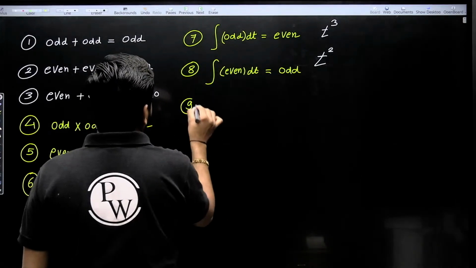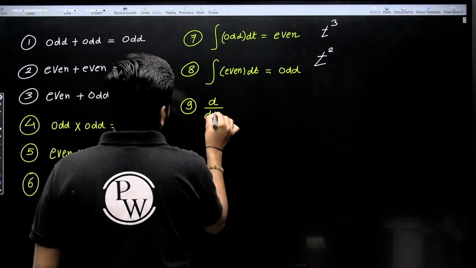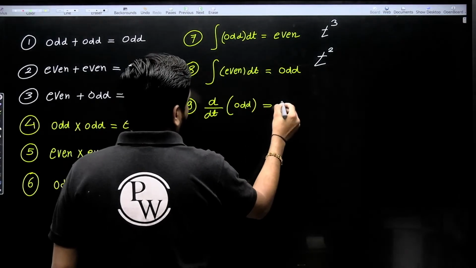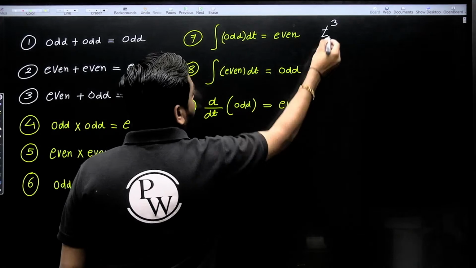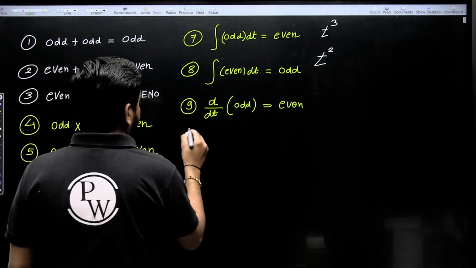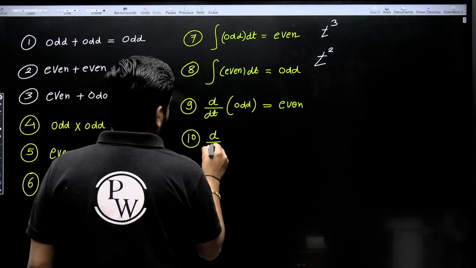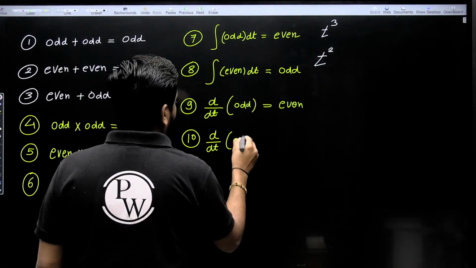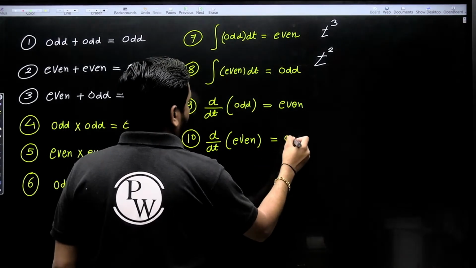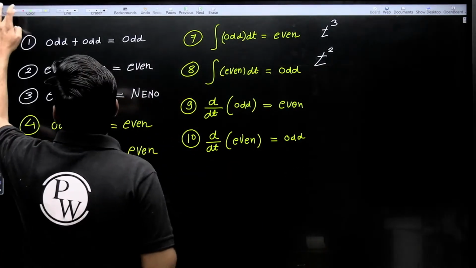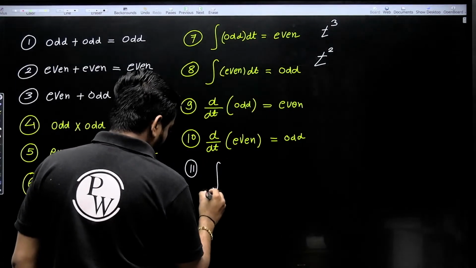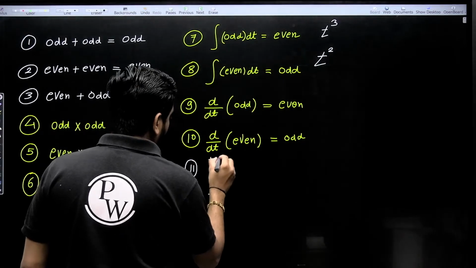Similarly, differentiation of any odd signal will be even. Differentiation of t cube is nothing but 3t square. And next, differentiation of any even signal is what? Odd.